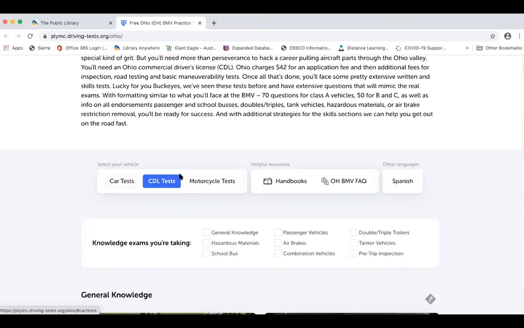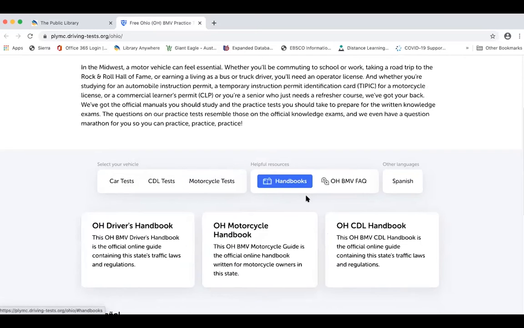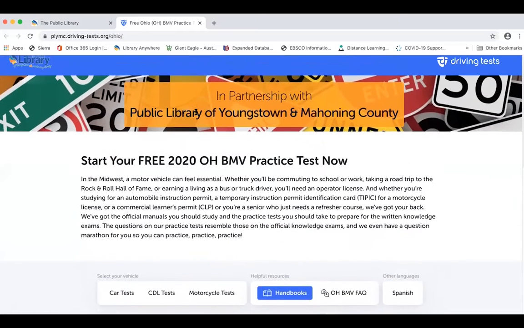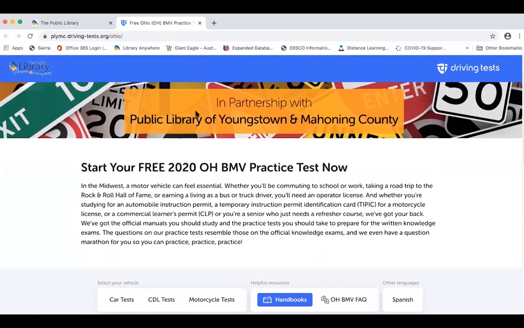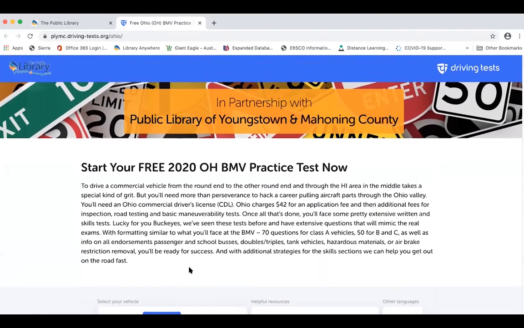And not only does it have the practice written tests, it also has the full handbooks to read to study for those practice tests for your regular license, motorcycle, and the CDL. And it has all these tests and handbooks in both English and Spanish. Now, because this resource does not allow you to create a free account within it, when you leave the resource, if you've done any of the practice tests, it's going to erase your score. You'll have to write down what you did on the test in order to be able to keep track of it the next time you go to this web page.